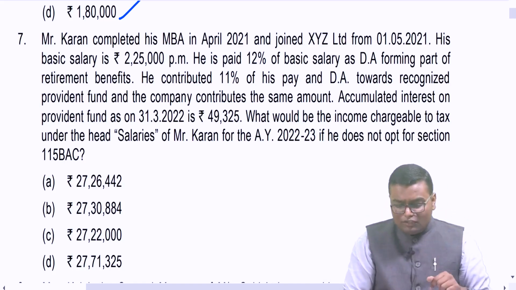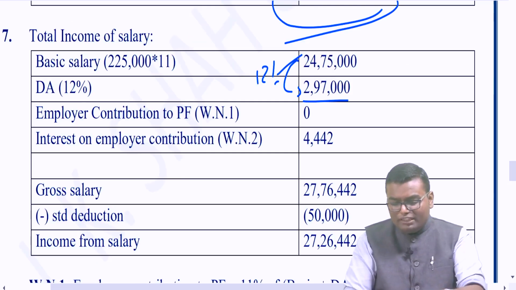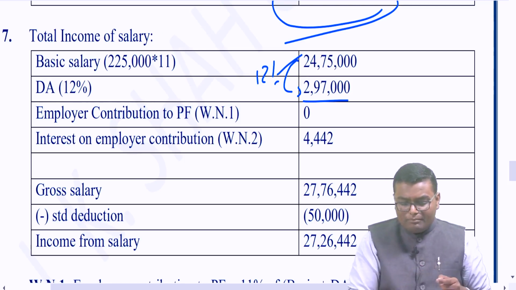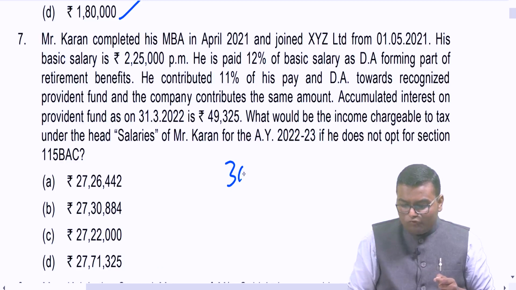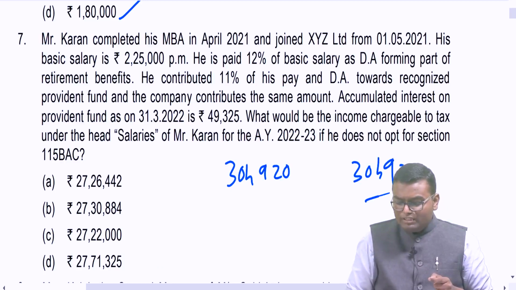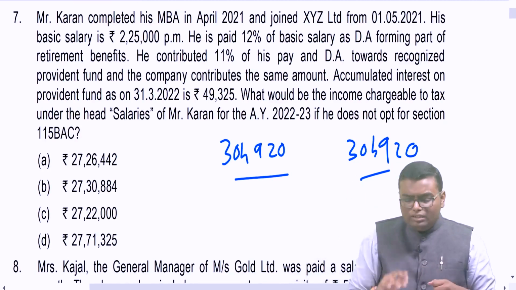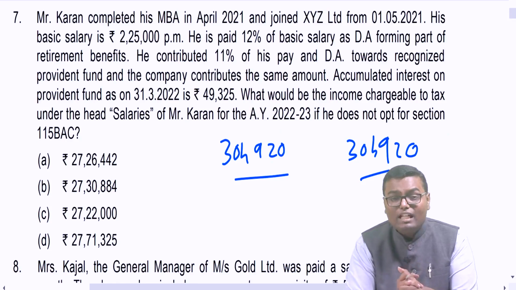So 11% of basic plus DA. Basic 24,75,000, dearness allowance 2,97,000. Of that total, 11% means they are contributing 3,04,920. Both of them are contributing the same amount. Now, how much exemption is given to recognized provident fund employer contribution?